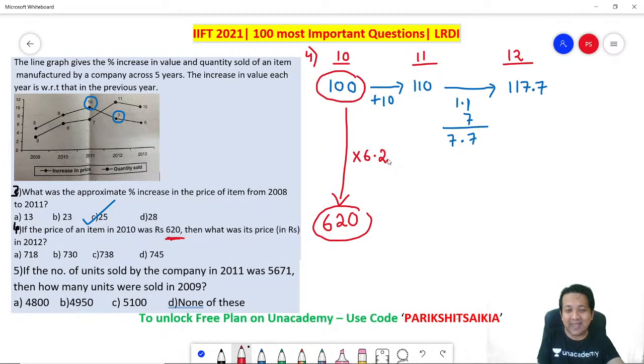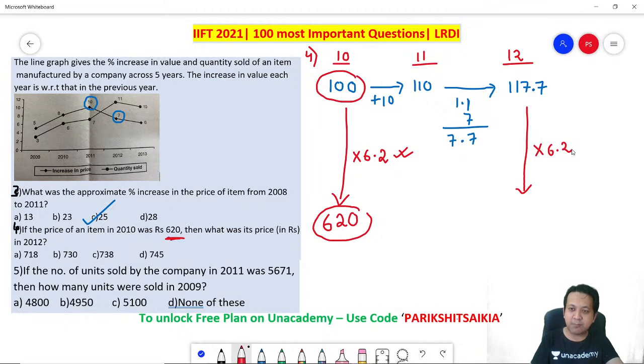So can I say the adjustment factor for your number to be converted to the author's number is 6.2. How did I get that 6.2? 100 into 6.2 will get you the author's number. My number into the multiplication factor is the author's number. It means every number that I assume has got to be multiplied with 6.2 so that I get the author's answer, right?